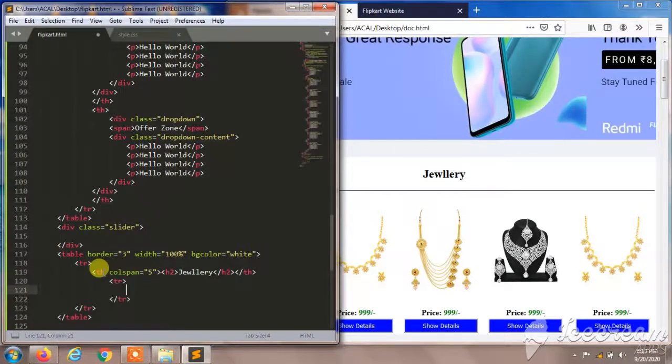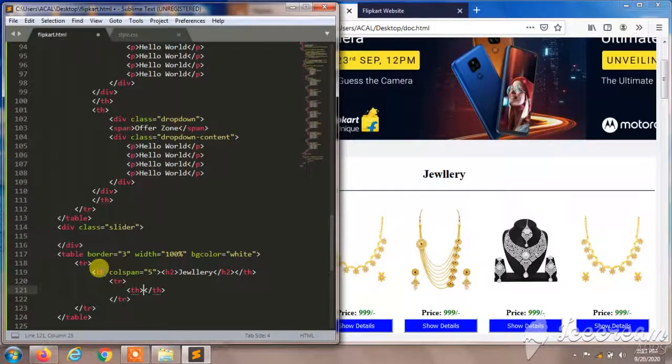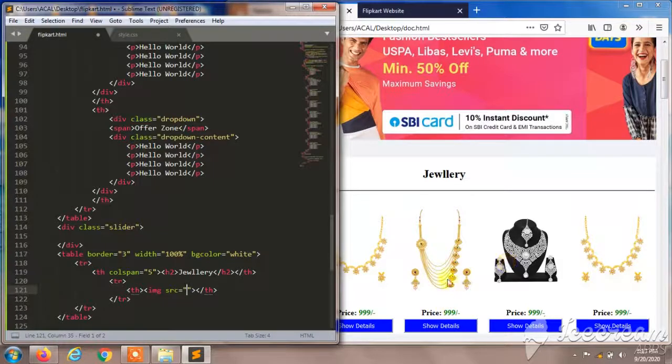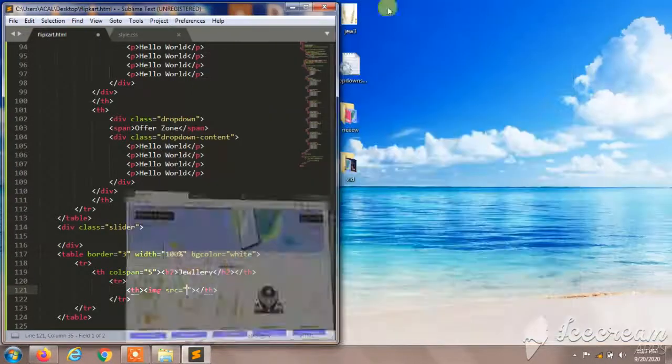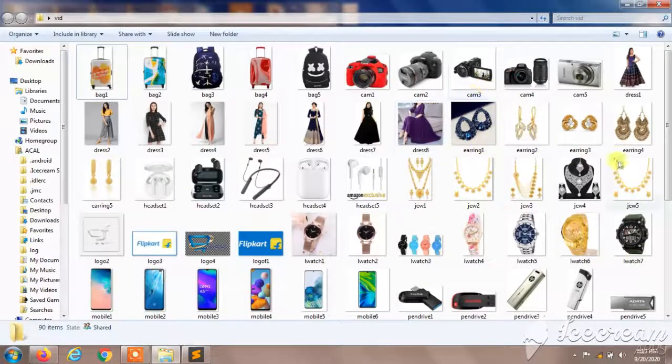So again I'll create TR, and in the TR I'm going to give one more TH. So here I'm going to access my images. So I'll minimize this. I'll open my folder.